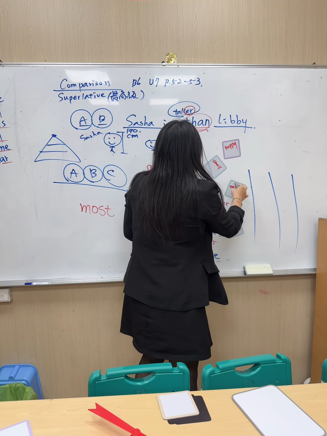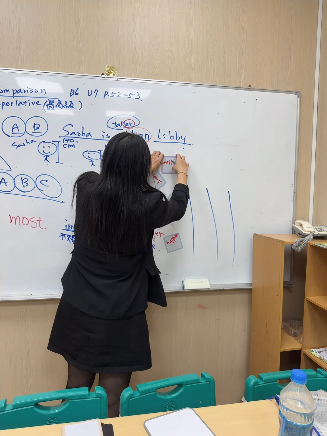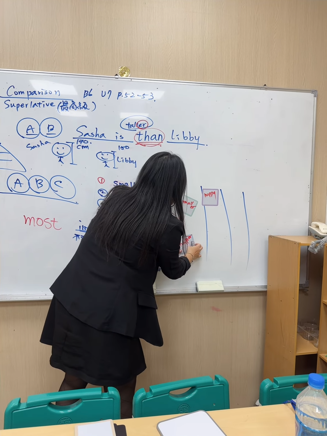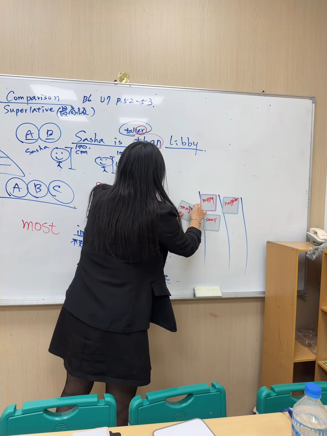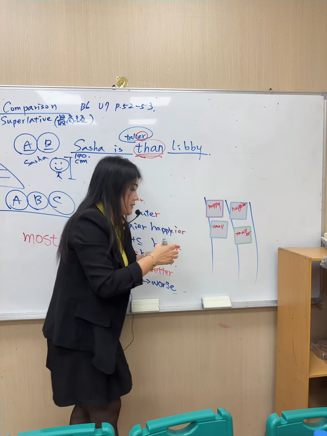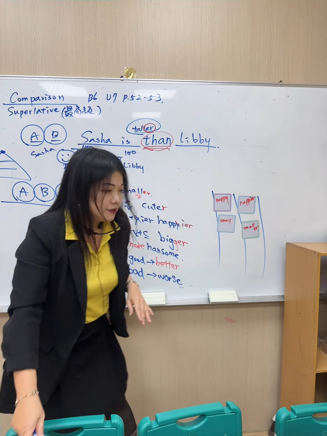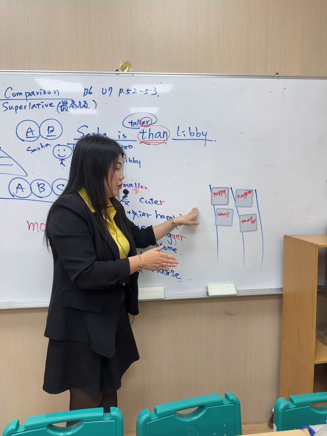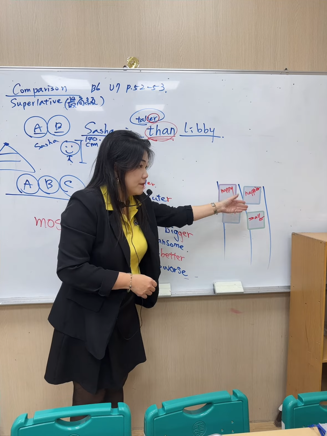Now that will be the original one. So happy. Which one? Happier. And small, then smaller. You can draw the lines and ask them to come and pass it on the board. They try to figure out happy, happier, small, smaller. Yeah, that's right. So that is how we help them to review.